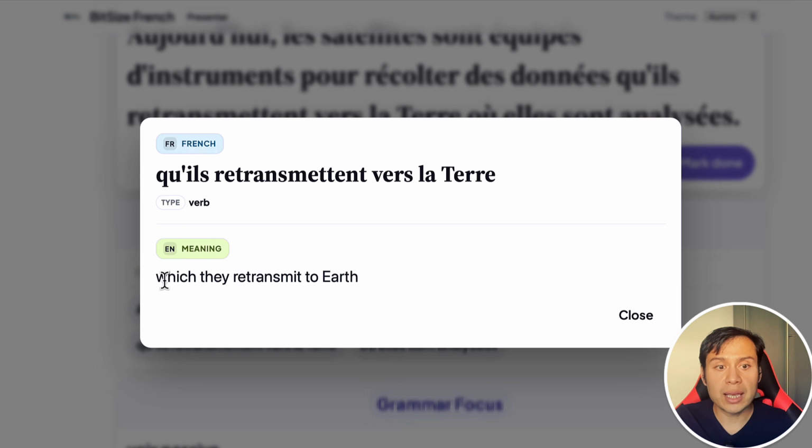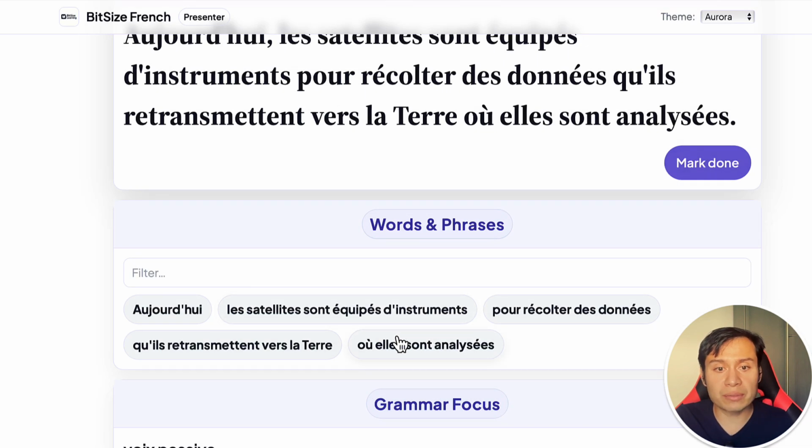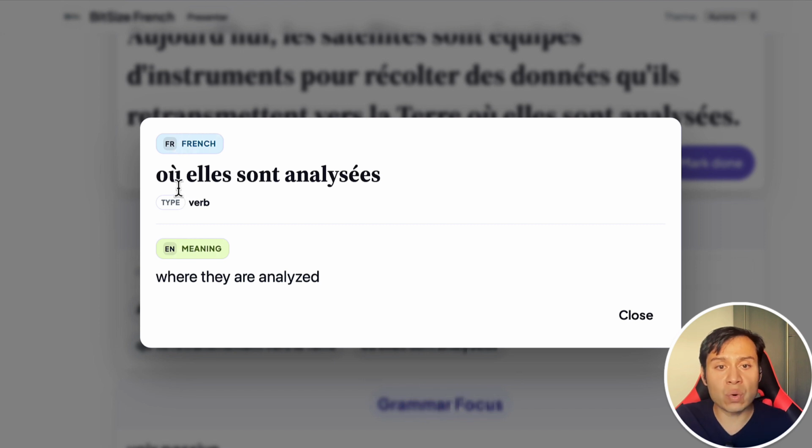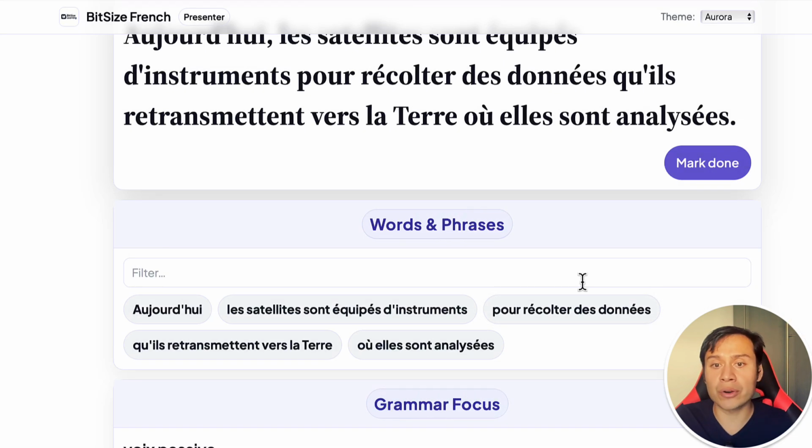The next phrase is qu'ils retransmettent vers la Terre. So which they retransmit to Earth. So they retransmit vers la Terre, towards the Earth. So qu'ils retransmettent vers la Terre. So they retransmit back to Earth. So next phrase is going to be où elles sont analysées, where they are analyzed. Elles sont analysées, where they are analyzed. Okay, so those are the phrases.